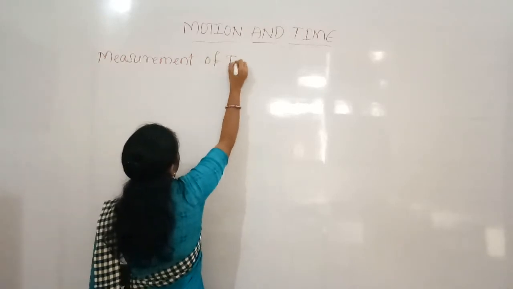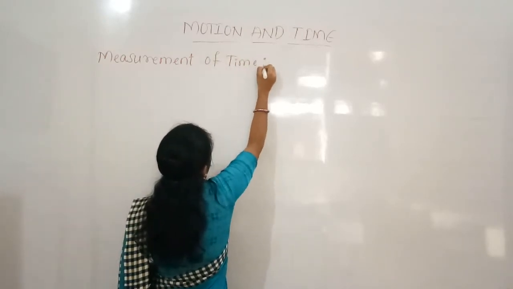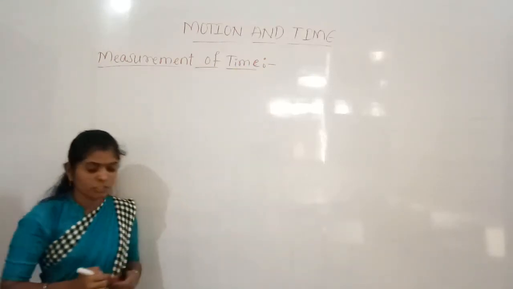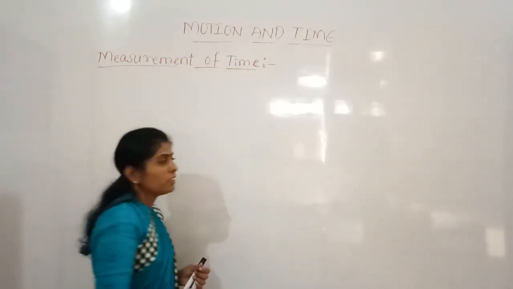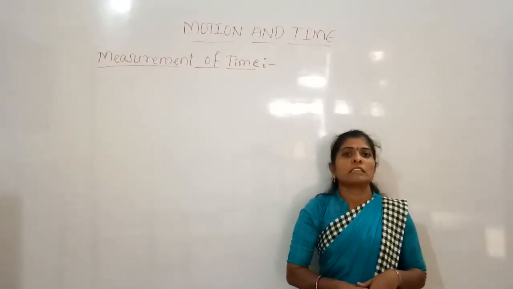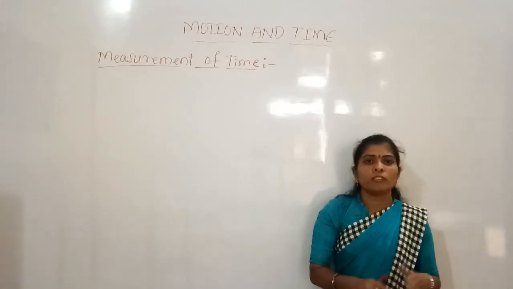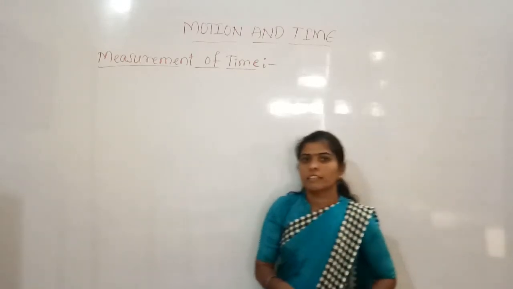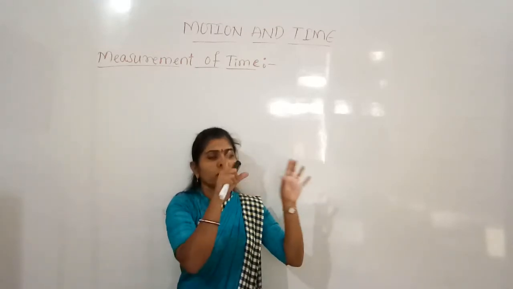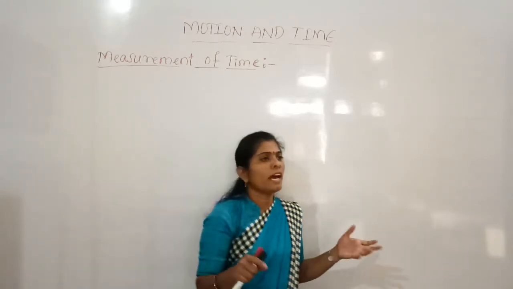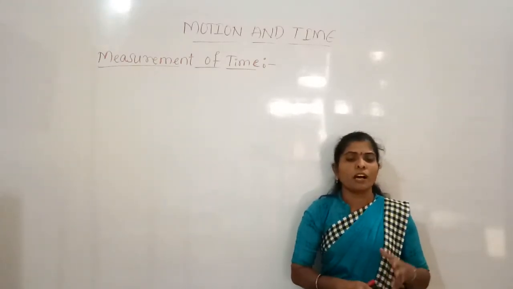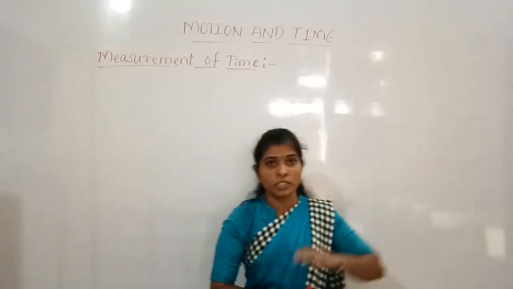That is the measurement of time. So nowadays we have all the instruments, different kinds of clocks to measure the time. But what about our ancestors? In ancient times, people did not have any of these technologies. They did not have digital watches, wristwatches or wall clocks. Then how did they measure the time in those days?